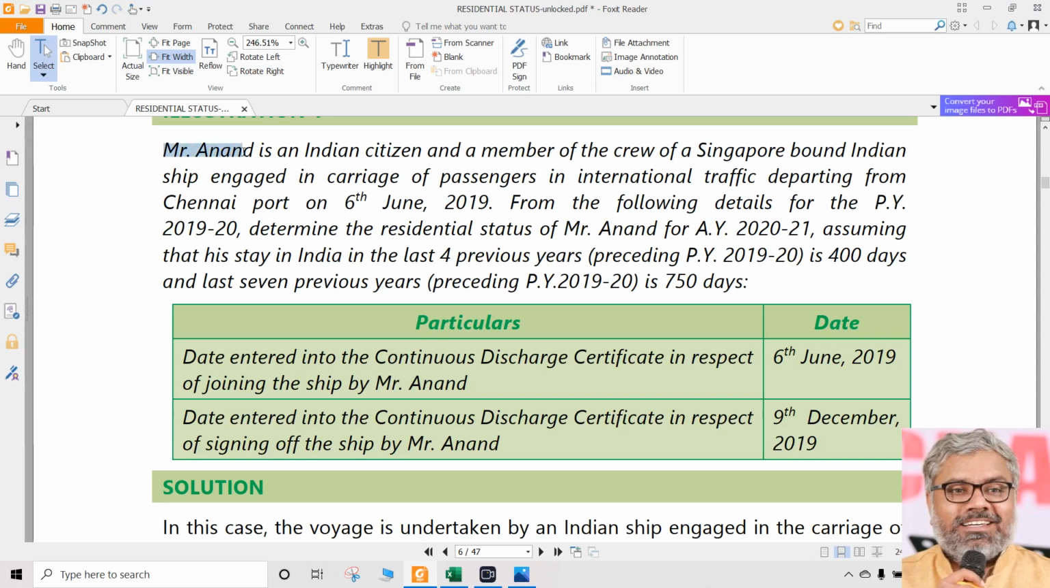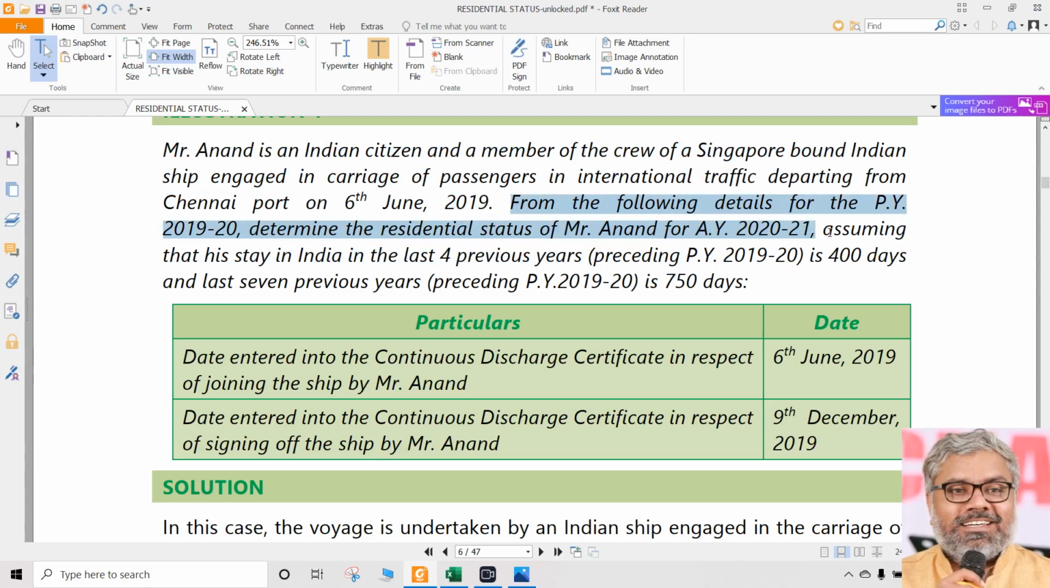Mr. Anand is an Indian citizen and a member of the crew of a Singapore-bound Indian ship, engaged in carriage of passengers, we don't care. In international traffic departing from Chennai port, we don't care. Whichever port from India, India is important enough. This is important. Date, on 6th June 2019, that ship was supposed to go. That generally is important.